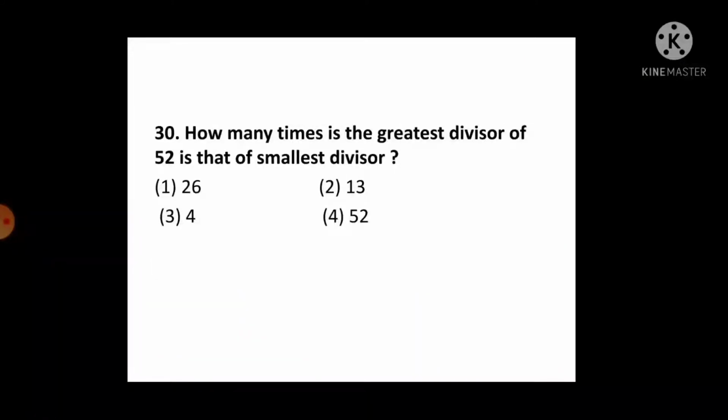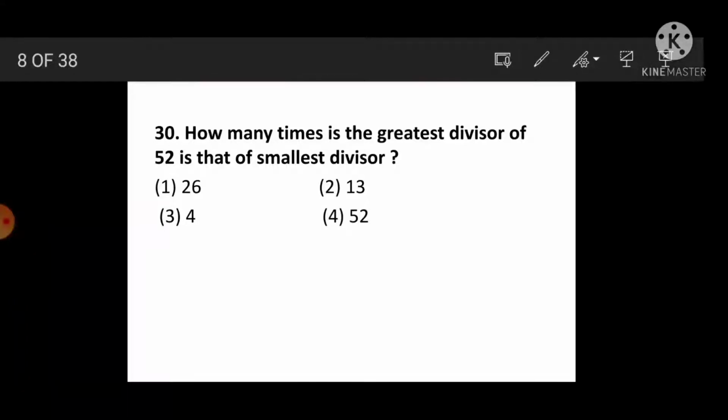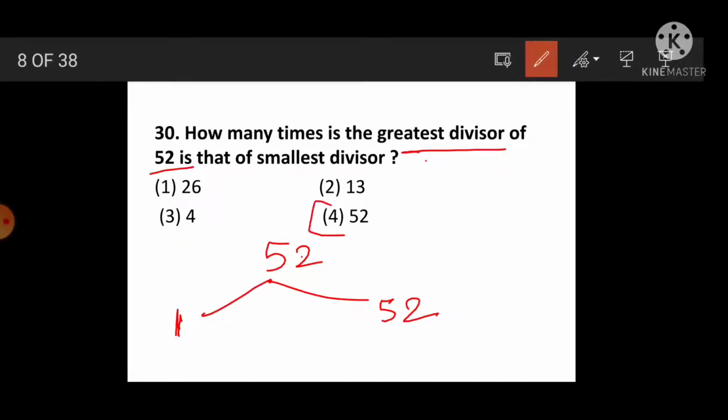Then next question, see: how many times is the greatest divisor of 52 that of the smallest divisor? Find out the divisors of 52. Divisor means which numbers divide 52. See here, the smallest divisor is always 1 and the greatest divisor is the number itself. If you know this, then only you can solve this question easily. And how many times is the greatest divisor of 52? 52 times. So option 4 is correct, because 1 times how many? 52 times. Okay.